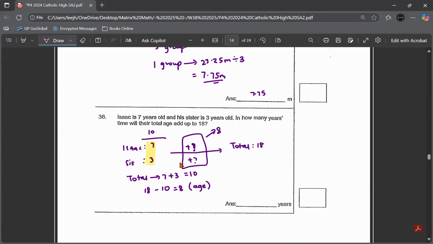So each one is how many years? You have to take 8 divided by 2. Answer is 4 years, not 8. Because if you plus 8, 10 plus 8 is 18, but 3 plus 8 is already 11. Correct or not? So you cannot be 18 in total because both of them will age by the same number of years. The total age together is 8 years difference. That means each of them will age by 4 years.